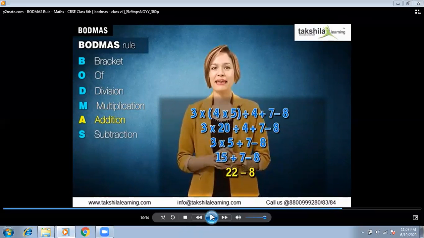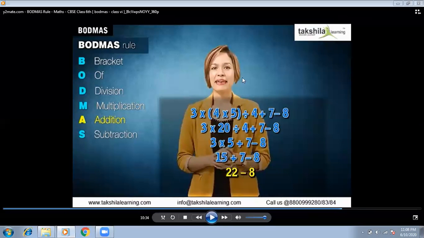Now you can see that she solved the whole expression by using the Bodmas rule, and I'm repeating again that numbers will remain in their same place. You are not supposed to change the placing of the numbers, otherwise you will get an incorrect answer. Look, 3 will remain in its place. If she has solved the bracket first, the answer will remain in its place and the other operations and numbers will remain the same. Then after that she solved the division, so the other numbers will remain in place and the answer of the division will be written in the same place.